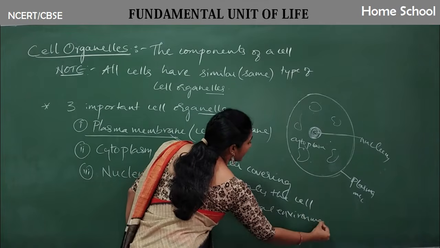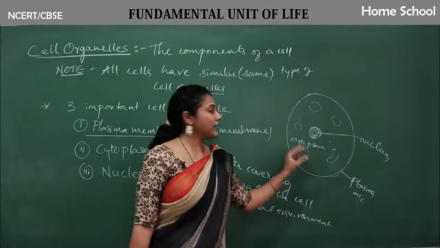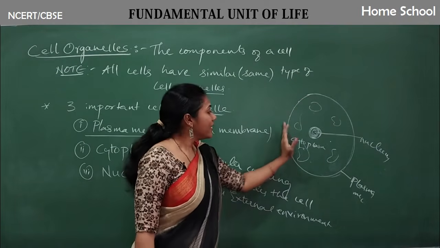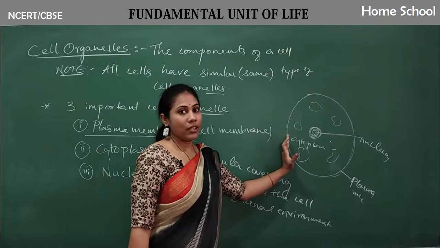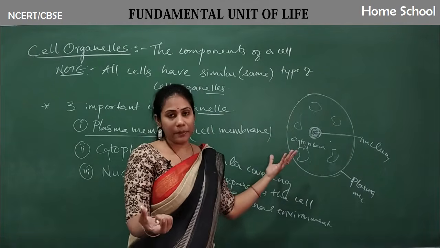For everything, the covering is very much essential. This outermost layer is the separation between the cell and the external environment.